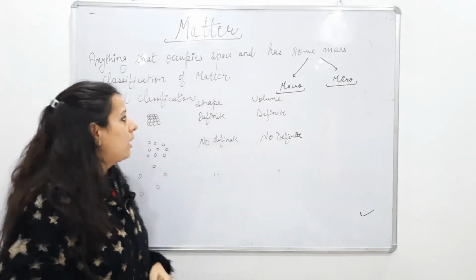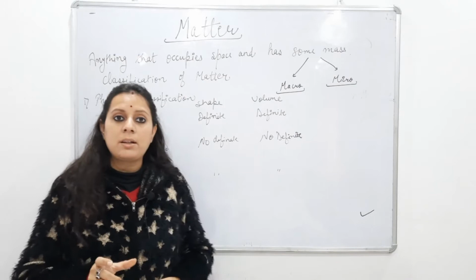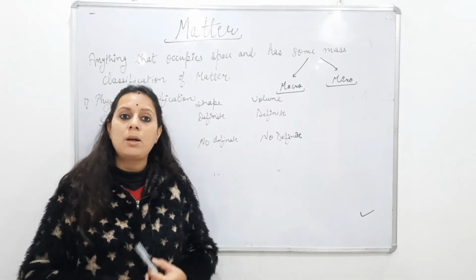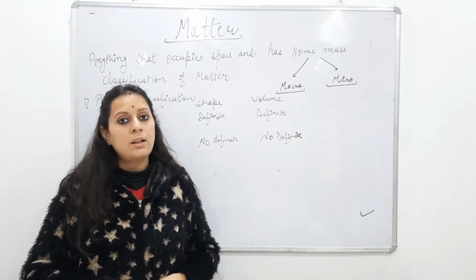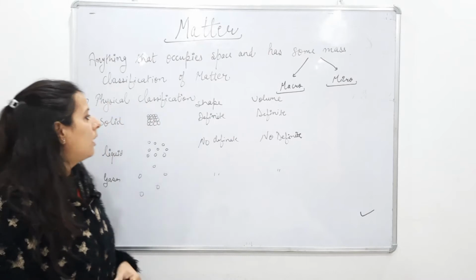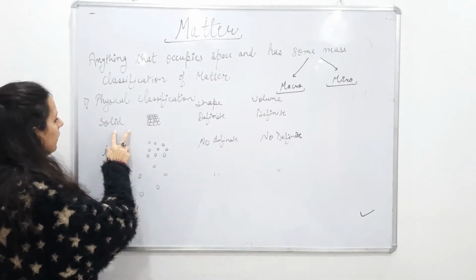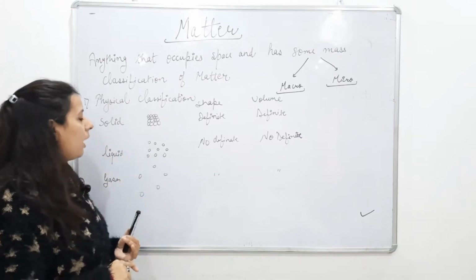So next is very important, that is the classification of matter. We can classify the matter in two parts. Number one is physical classification, number two is chemical classification. So let's start our topic with physical classification. As you know, it is of three types, that is solid, liquid and gases.